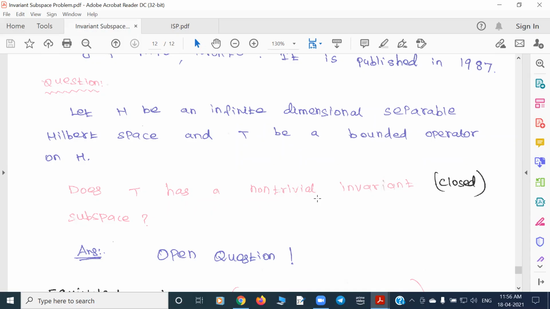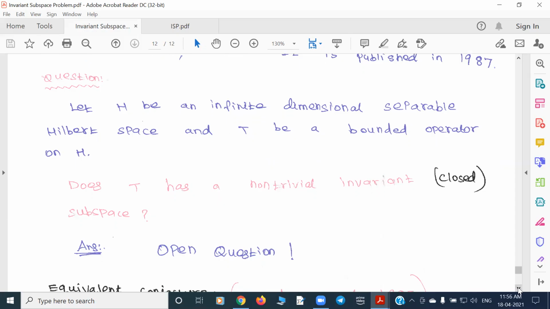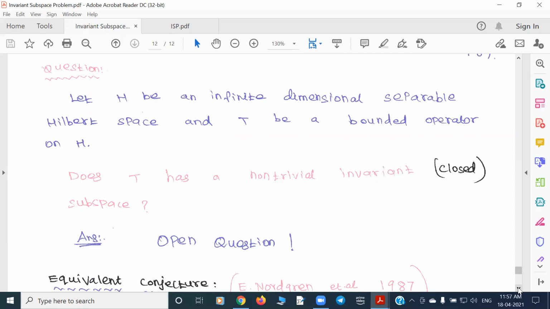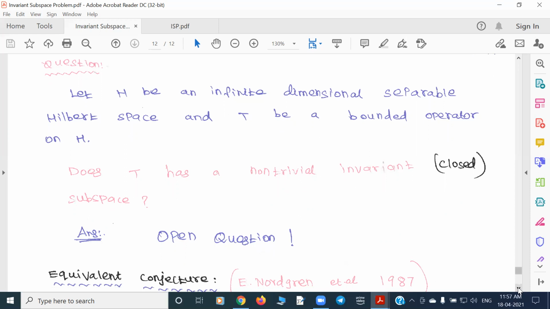Either way, because we still don't know the answer, if you solve this question, you will be a celebrated mathematician. Okay, I'll now state an equivalent conjecture along that line in terms of composition operators.